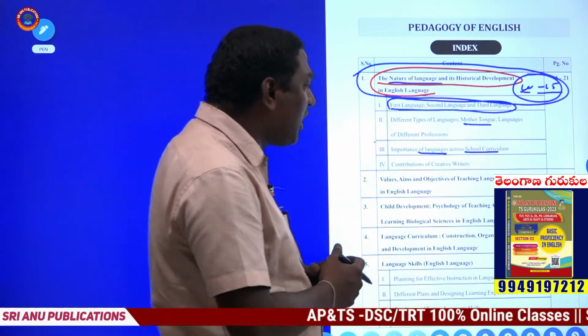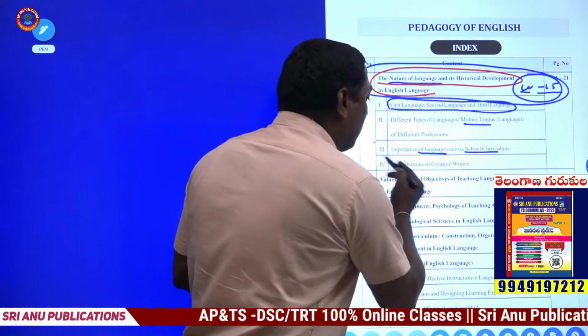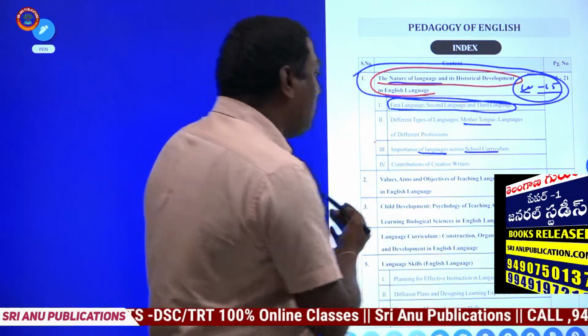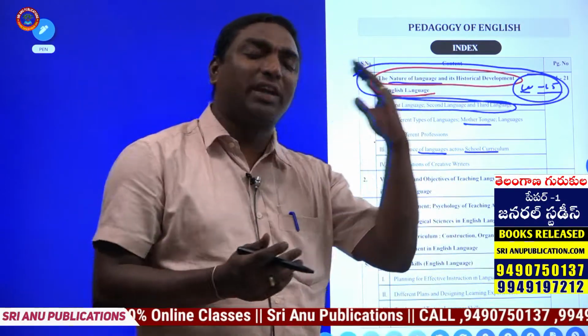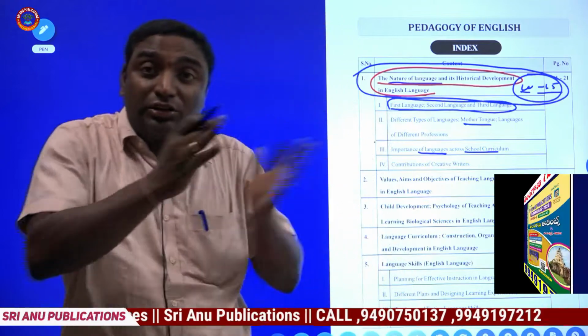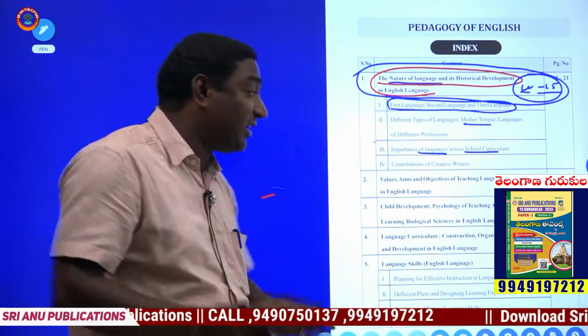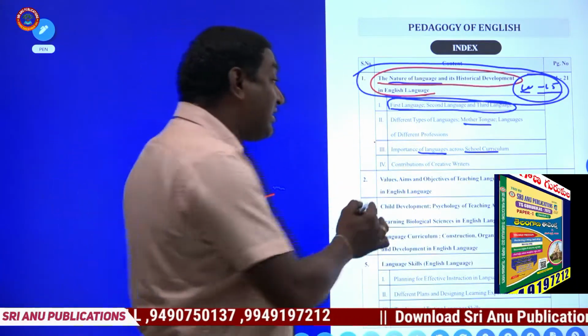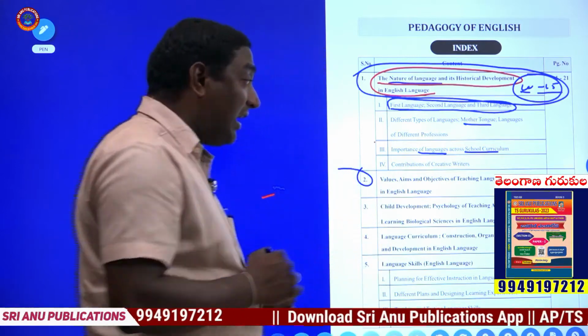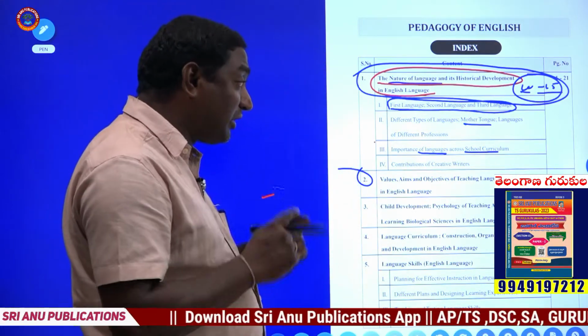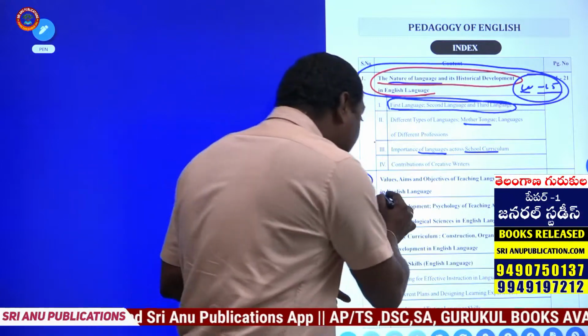Now, coming to the fourth important element of first unit is contributions of creative writers. Who are the writers and what is their contribution to English language, to all the languages, these elements to be observed. And second chapter is concerned values, aims and objectives of teaching languages in English language.